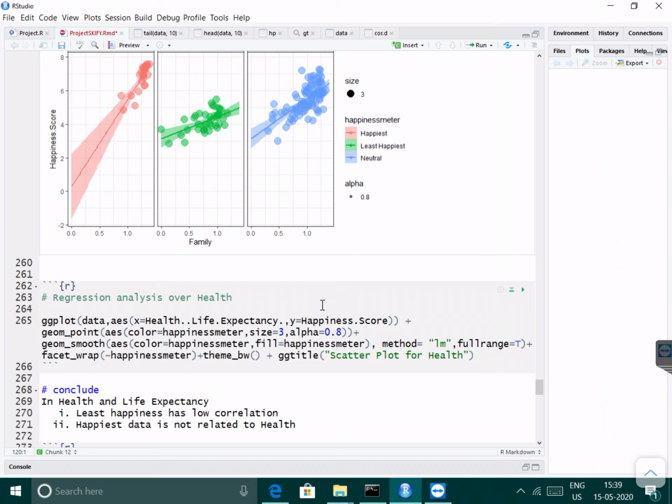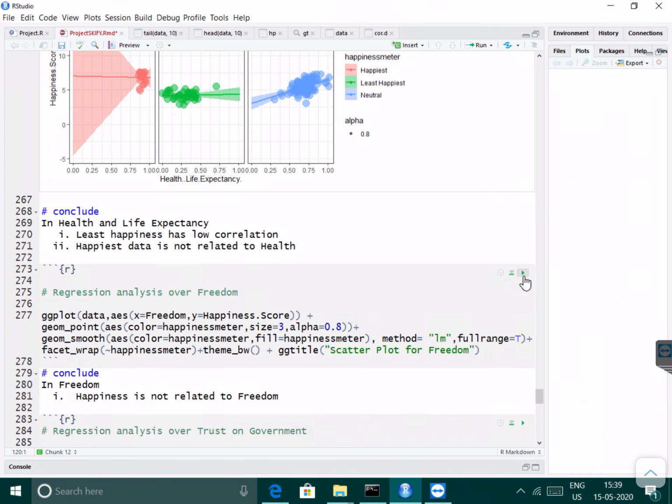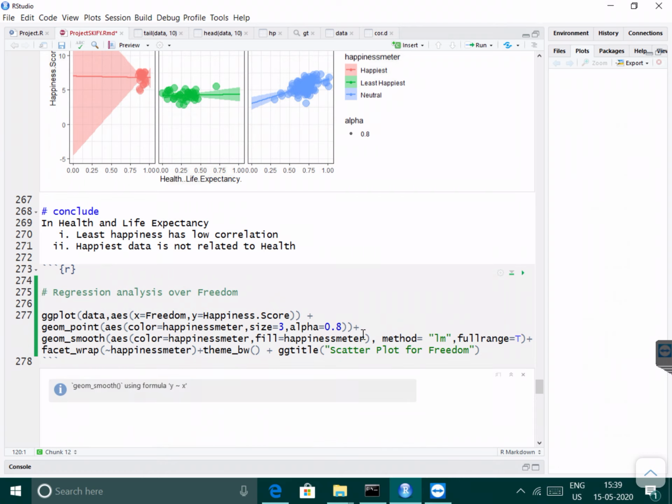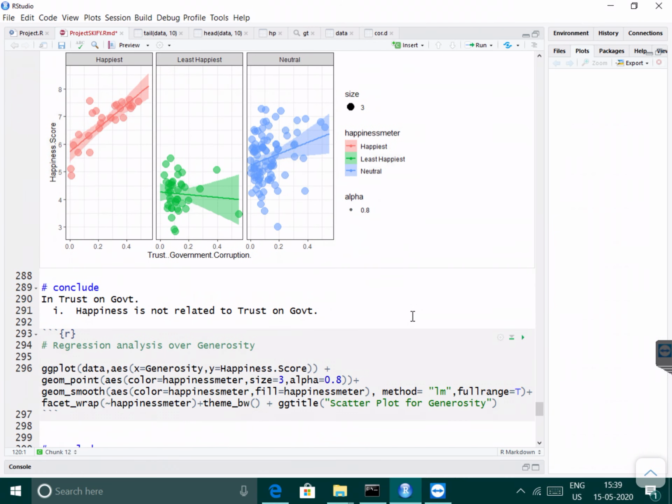But regression analysis over health: here the least happy have low correlation, whereas for the happiest the data is not related to health. Similarly for freedom, happiness is not related to freedom. Regression analysis over trust: similarly, happiness is not related to trust in the government.